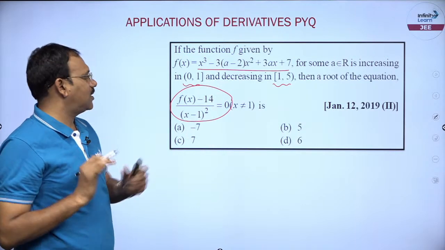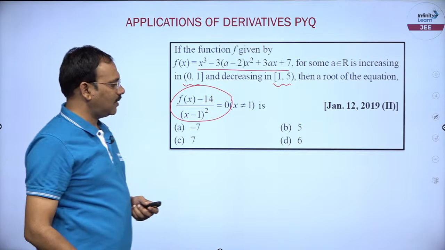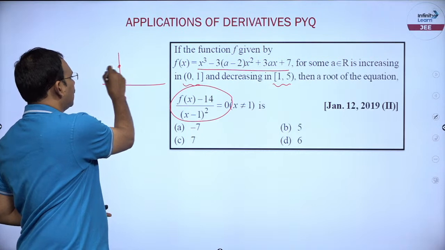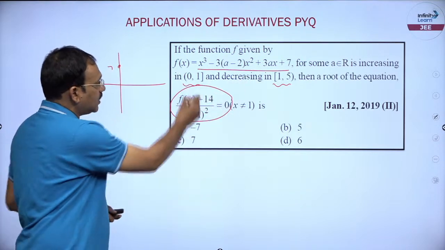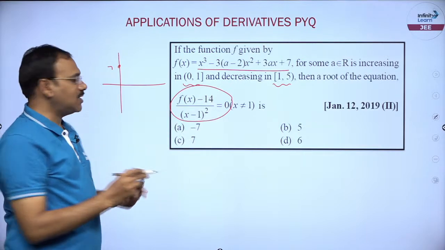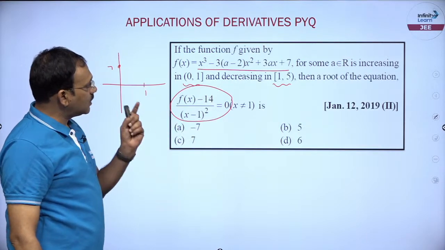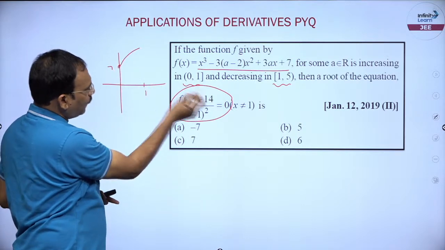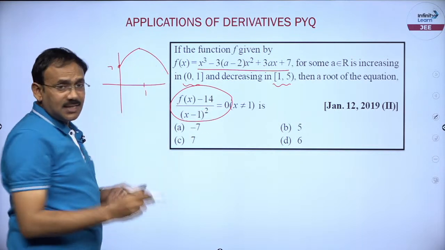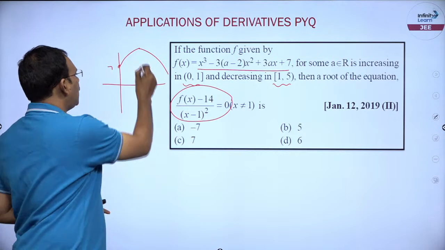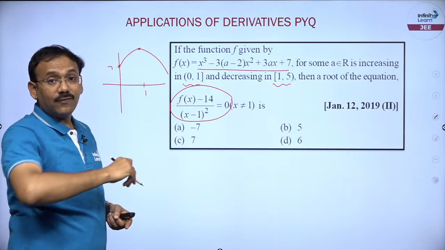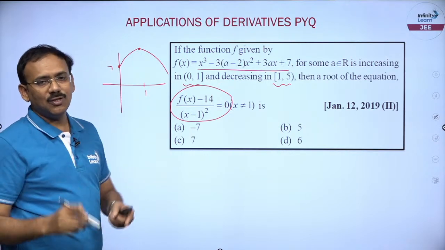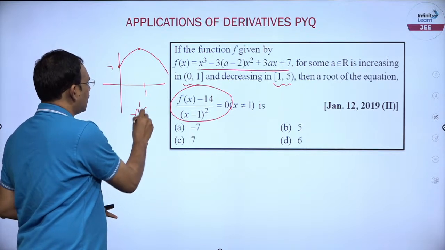Let me give you the logic here, simple. It is a polynomial, you see, you can draw its graph here. F of 0 is 7 here, because when you put 0 it is 7. You see, the increasing decreasing nature has changed at 1, and from 0 to 1 the function is increasing, and from 1 to 5 the function is decreasing. It is a polynomial, so a smooth curve. So undoubtedly at 1 the function changed its direction. So the first derivative at 1 must be 0, that is f dash of 1 must be 0.